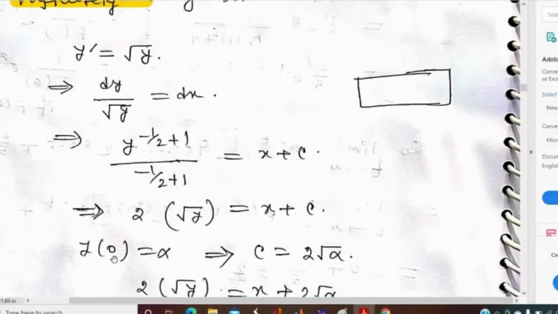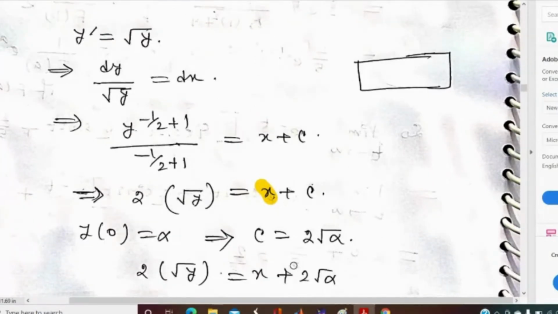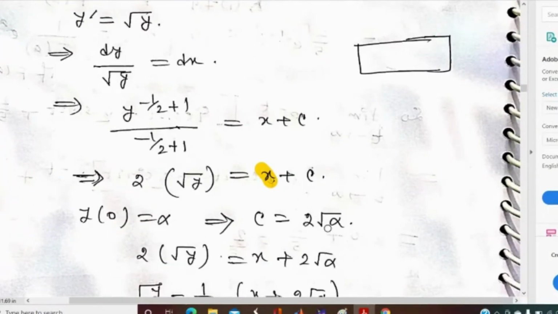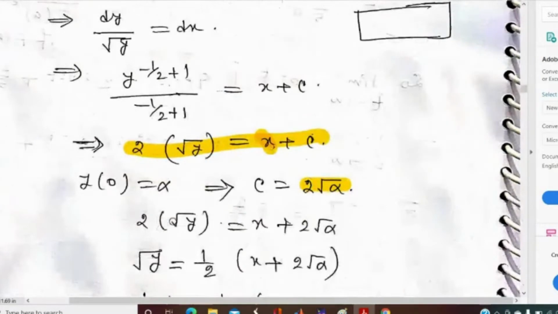So when x equal to 0, y will be alpha. So c equal to 2 root over alpha, and if we substitute the value of c in this equation, we get 2 root over y equal to x plus 2 root over alpha.